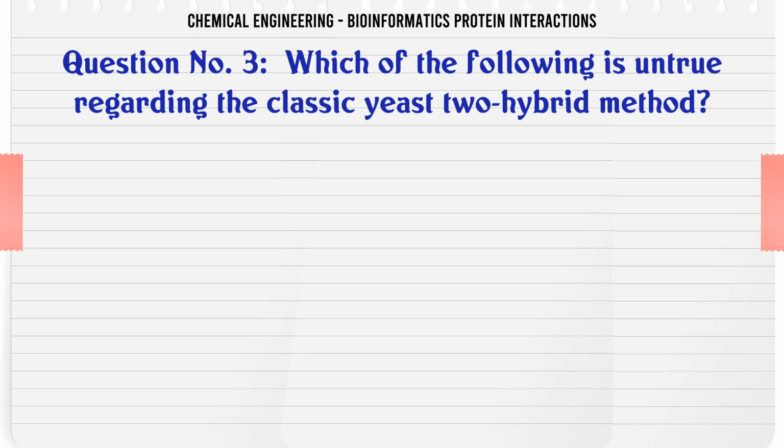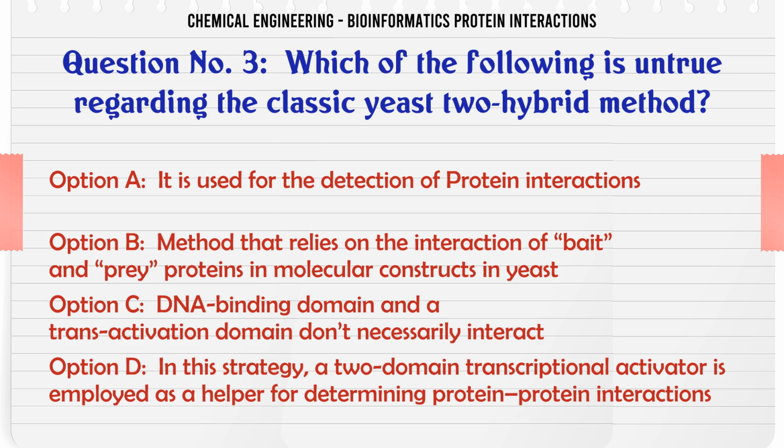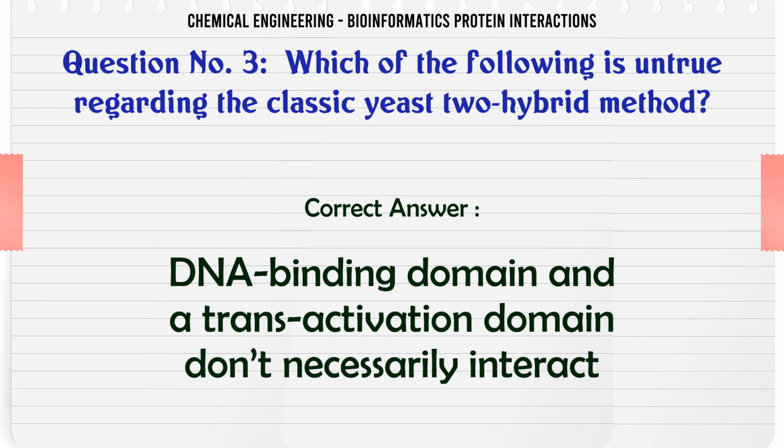Which of the following is untrue regarding the classic yeast-2 hybrid method? A. It is used for the detection of protein interactions. B. Method that relies on the interaction of bait and prey proteins in molecular constructs in yeast. C. DNA binding domain and a trans-activation domain don't necessarily interact. D. In this strategy, a two-domain transcriptional activator is employed as a helper for determining protein-protein interactions. The correct answer is DNA binding domain and a trans-activation domain don't necessarily interact.